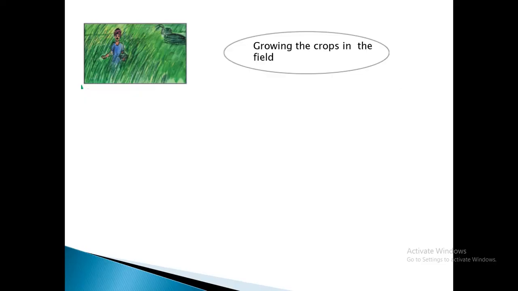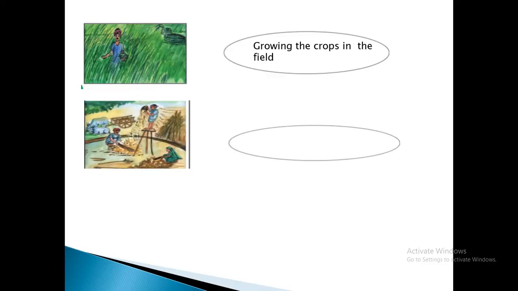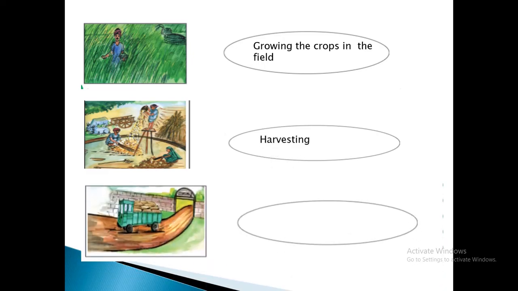Children, the first step in the stages in the production of food is growing the crops in the field. If you want to get food, first we have to grow the crops in the field. After growing we will get yield from the field. The crops which are grown should be collected from the field, which is called harvesting. Then the third step, after harvesting, the harvested crops should be transported to godowns.